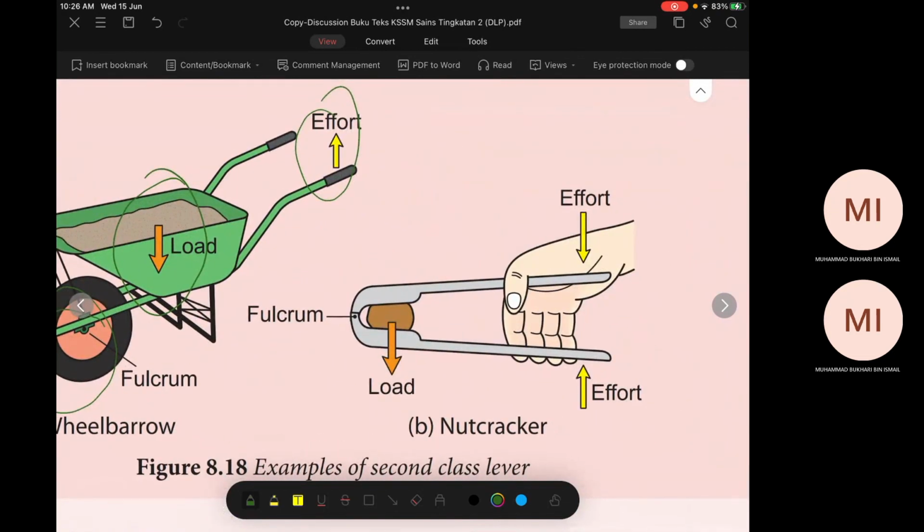Nutcracker is also second class level. Kalau orang dulu dia pakai kacip. Pernah tengok kacip? Siapa pernah tengok kacip? Katakan. Kacip pernah tengok? Guna untuk apa? Awak pernah tengok? Awak tengok kat mana?